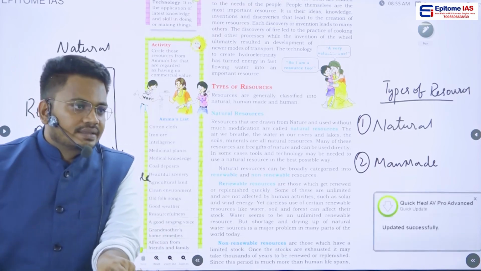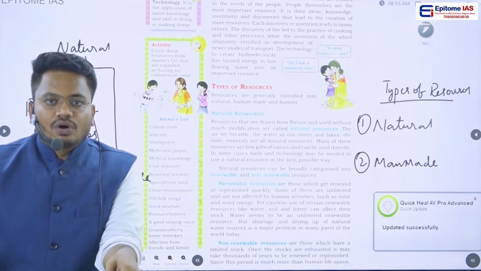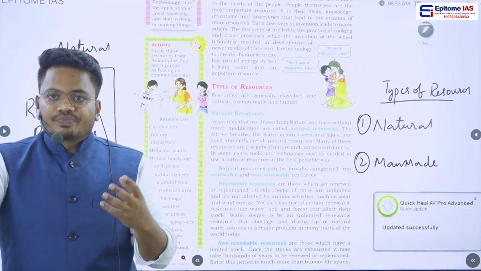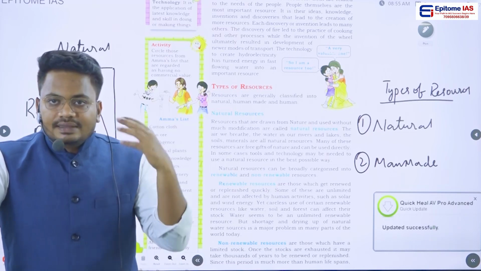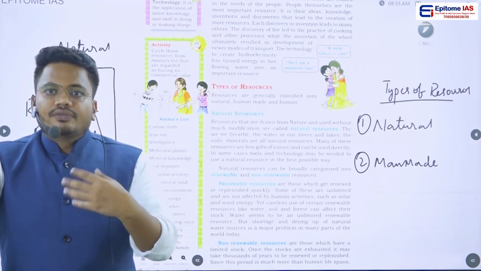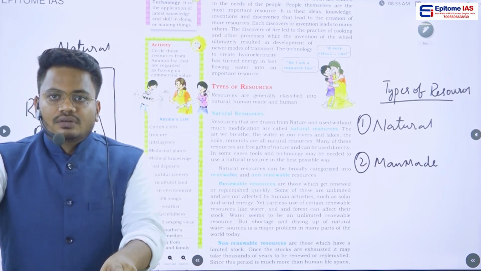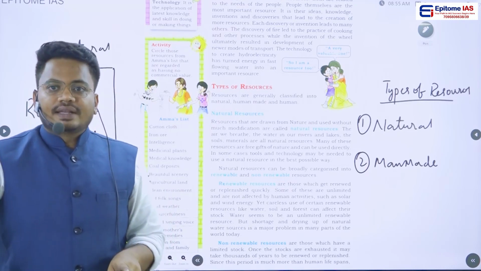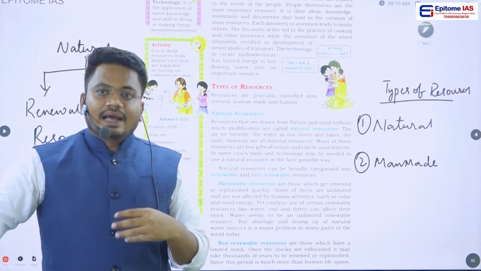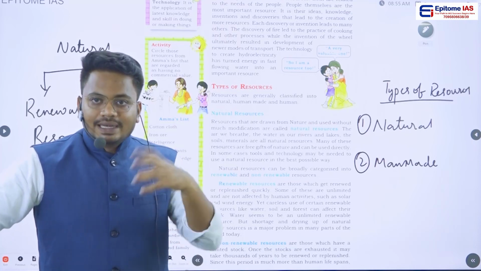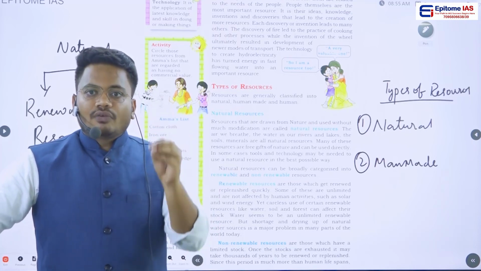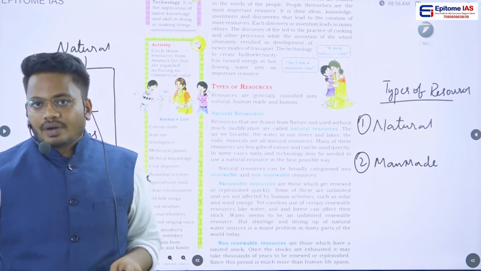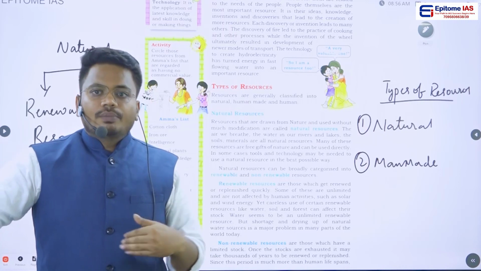Why do we call these three things renewable? Because if you consume air, or water, or use sunlight, it will be renewed very fast, very soon. Are you getting my point? Those kinds of resources we call renewable resources, or unlimited resources. The unlimited nature of that resource makes it a renewable resource. Are you getting my point? Now what is meant by non-renewable resources?